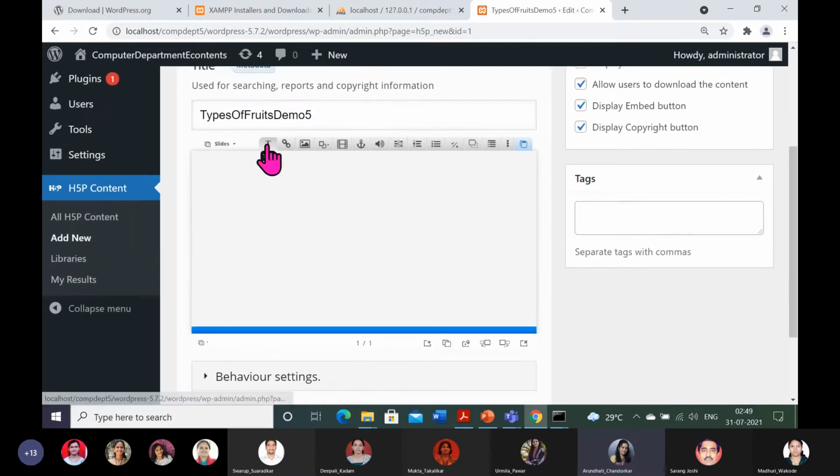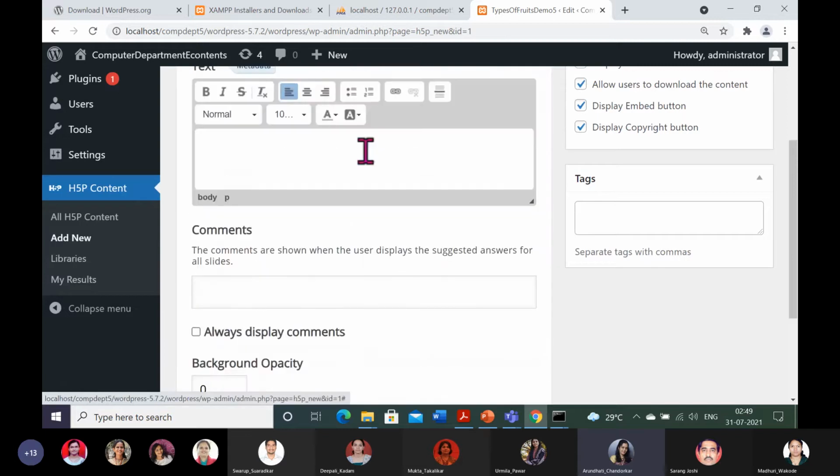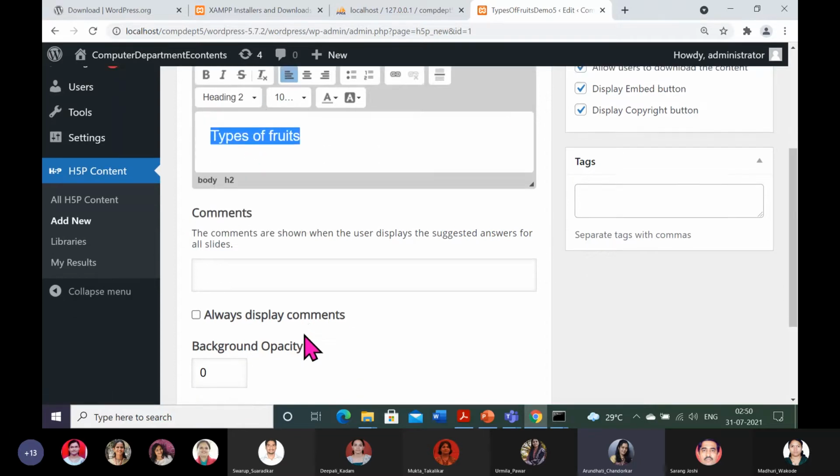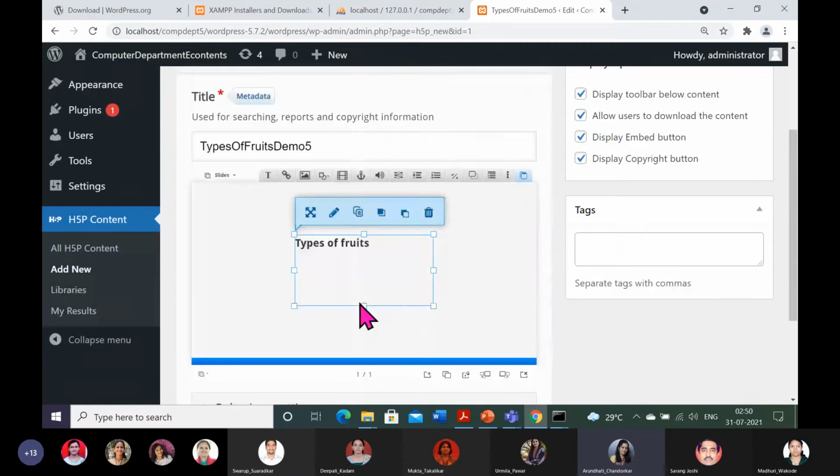Edit mode. Again, let me give the title. A bit of time is wasted. Types of fruits. It happens because we are not habitual to this and we are habitual to PowerPoint. So when you press done, we think that it is done, it means it is created. So create, you will have to do heading. So when I press done, it will be here.